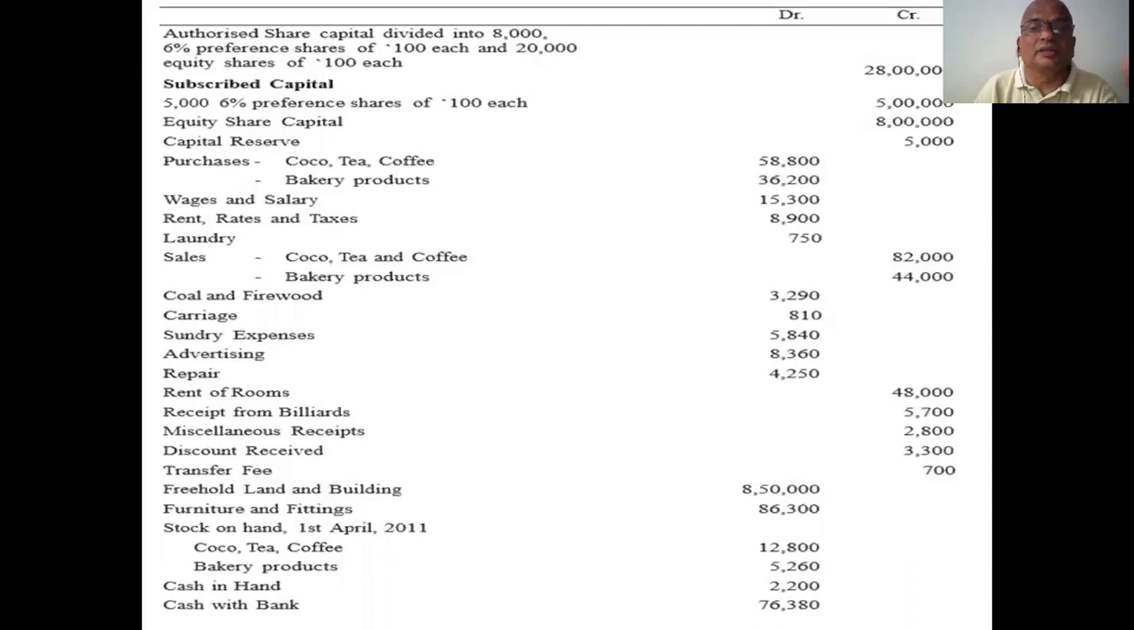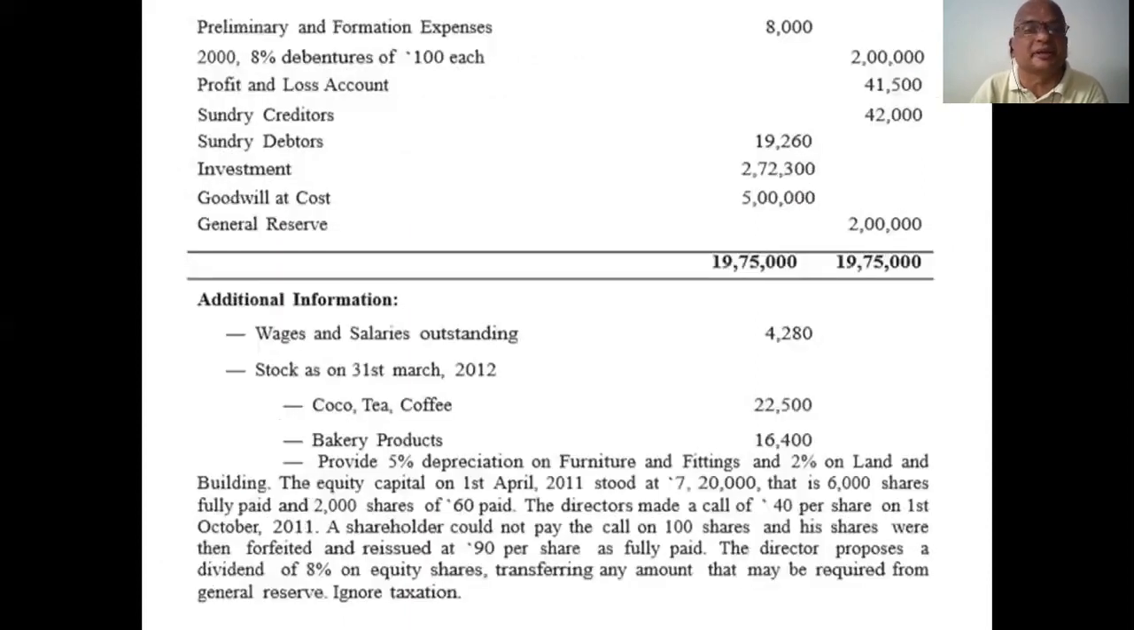Purchases, wages, rent and rates, laundry, sales, coal, carriage, sundry expenses, advertising, rent and rooms, bills receivable, etc. All these items I didn't read out, because you know all these expenses and incomes.